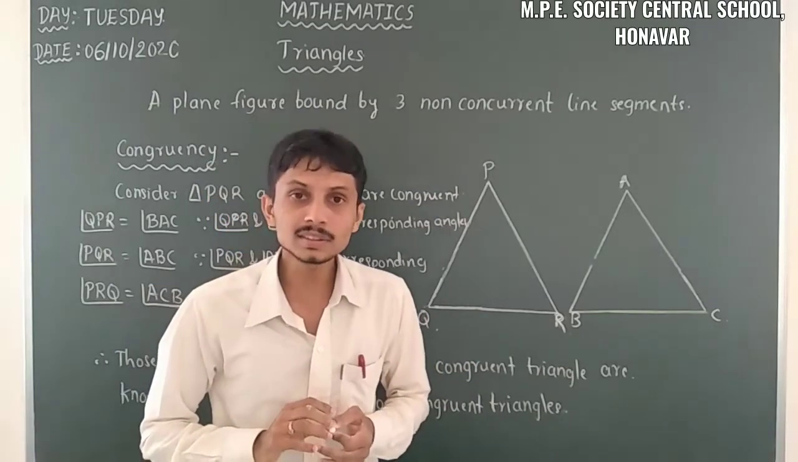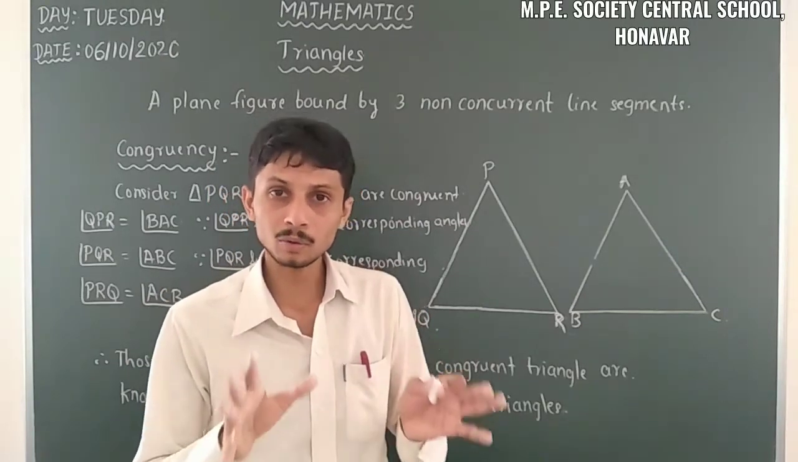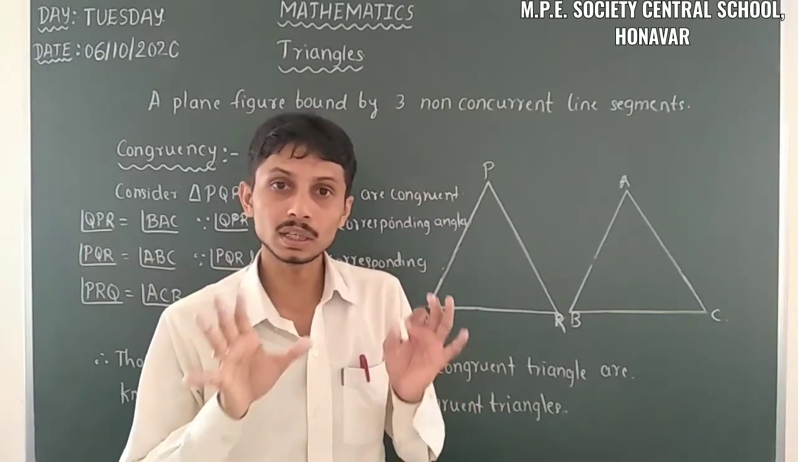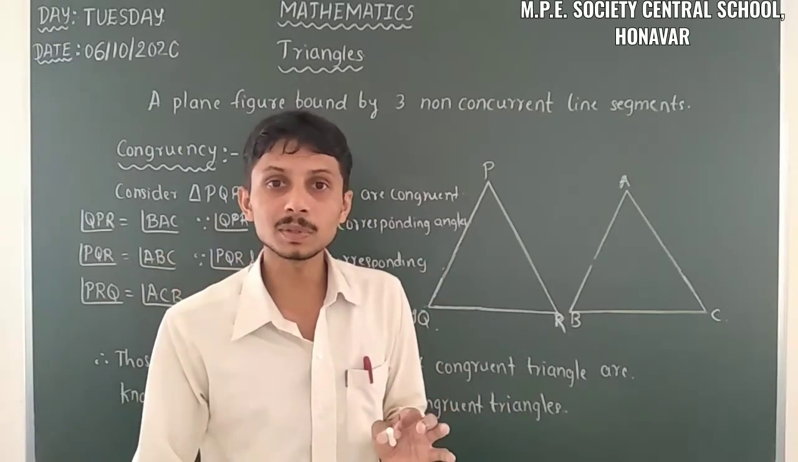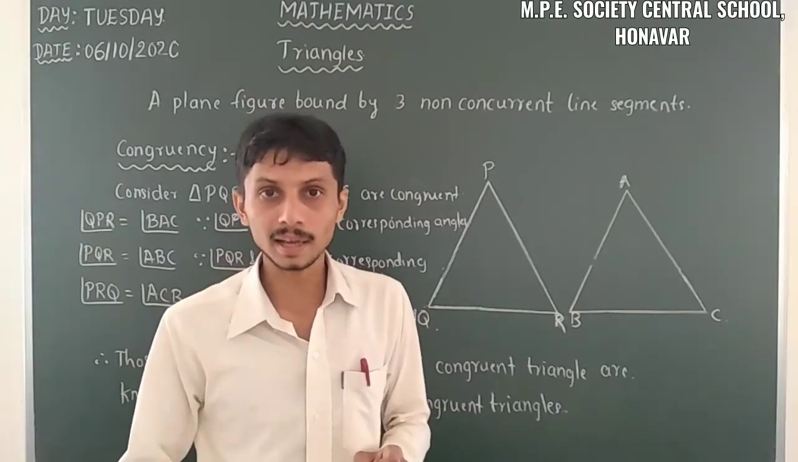So this is the concept of congruency. Congruency means you select two triangles or two shapes in which the corresponding sides are equal and the corresponding angles are equal.